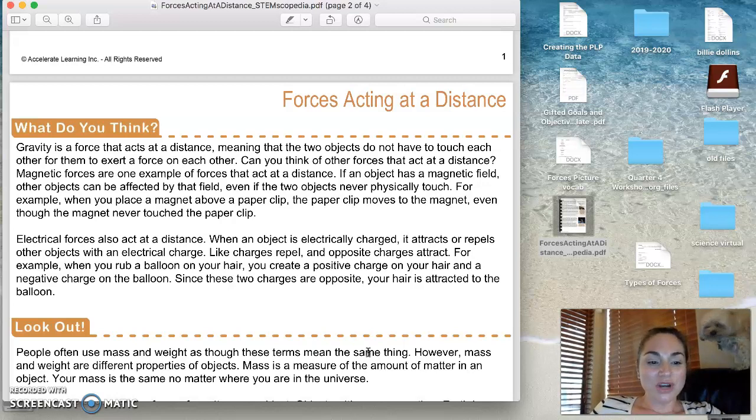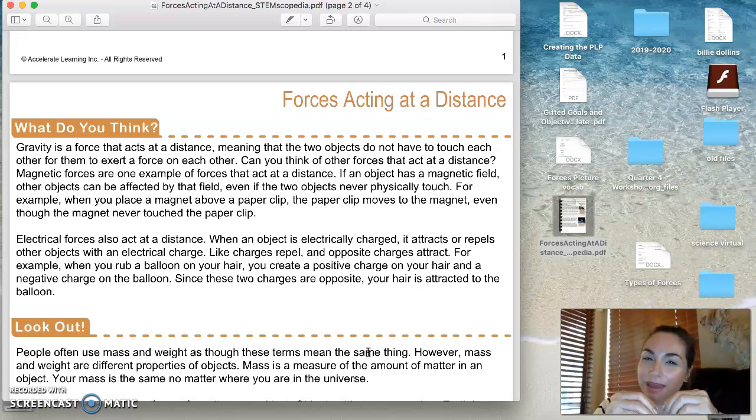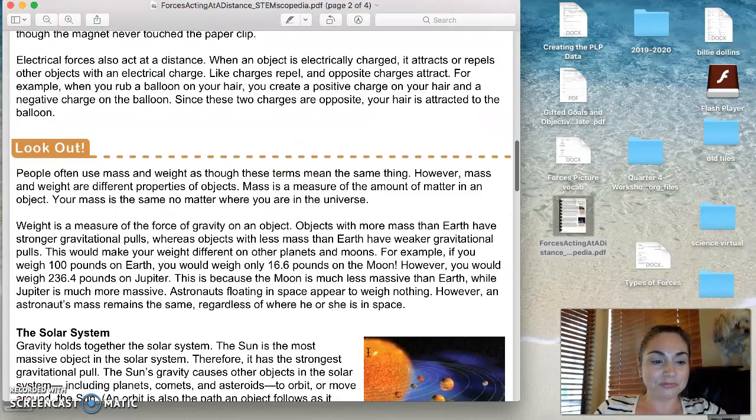You create a positive charge on your hair and a negative charge on the balloon. And since these two charges are opposite, your hair is attracted. Remember when we played with the pieces of tape? And sometimes we would make the tape attract, and sometimes the pieces of tape would repel away from each other.